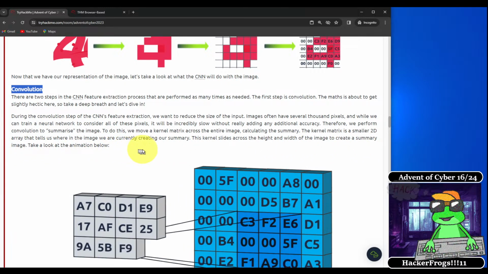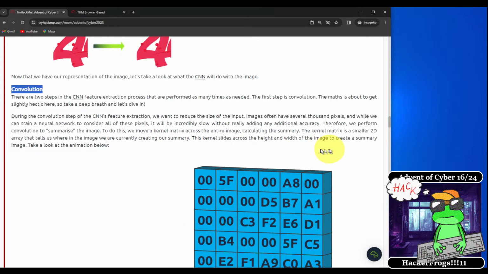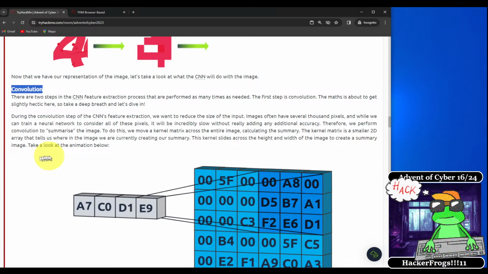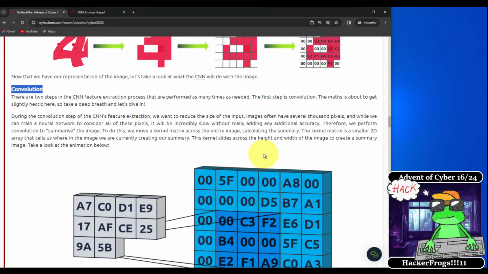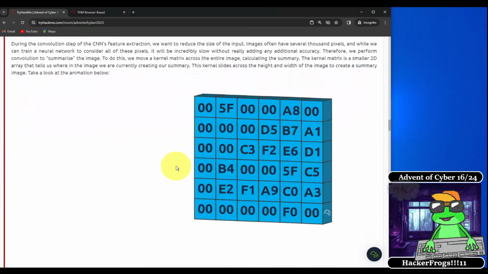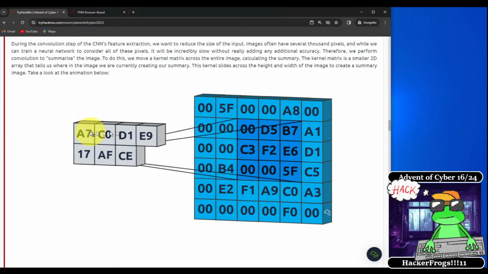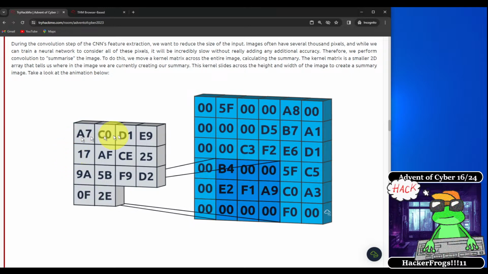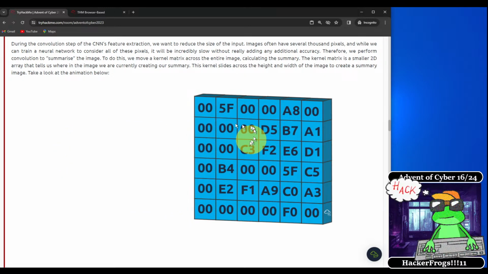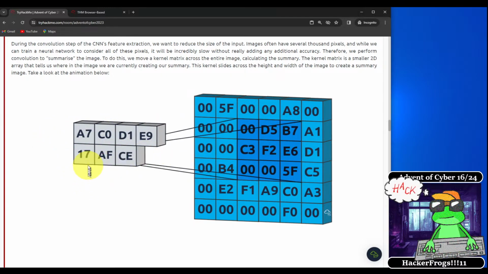To do this, we move a kernel matrix across the entire image, calculating the summary. The kernel matrix is a smaller 2D array that tells us where in the image we are currently creating our summary. This kernel slides across the height and width of the image to create a summary image. Take a look at the animation below. So we see here that as we're panning across the image, we're getting an amalgamation of these different pixels, and it's mapping it to an array over here.